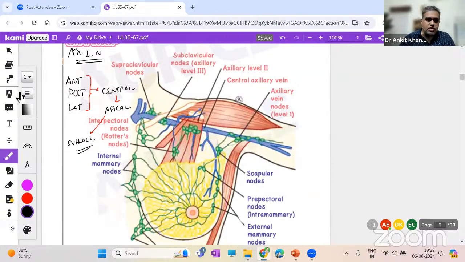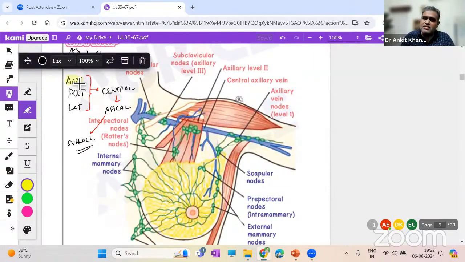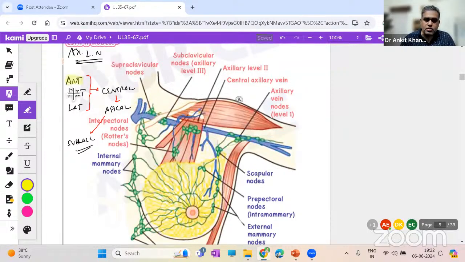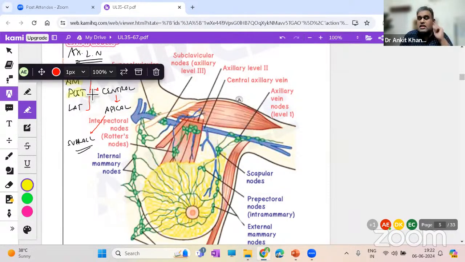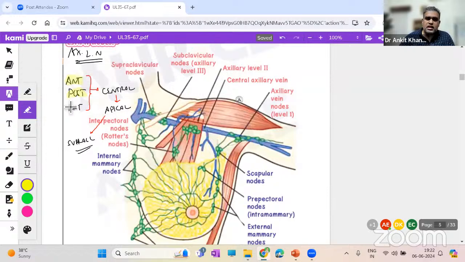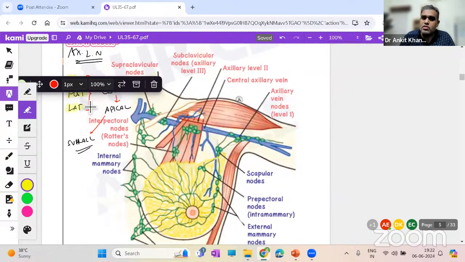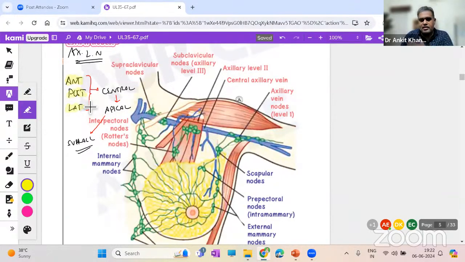And sir, how to remember which is which? See, the lymph nodes which are anteriorly located are known as the anterior group of lymph nodes. Anteriorly means just at the lower border of the pectoralis major. The lymph nodes located posteriorly in the axilla, mainly near the subscapularis muscle, are the posterior group. The lymph nodes which are coming from the upper limb are known as the lateral group. Right? Lateral, we have the upper limb. Then all these 3 groups drain into central, then to the apical group of lymph nodes.